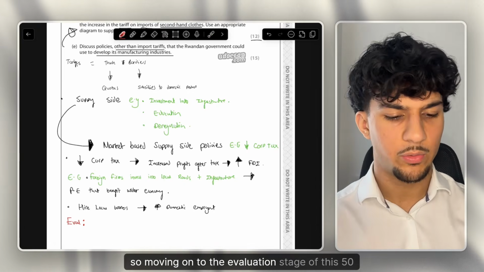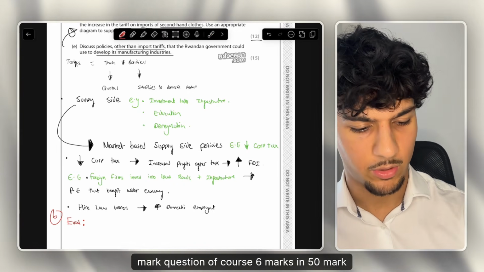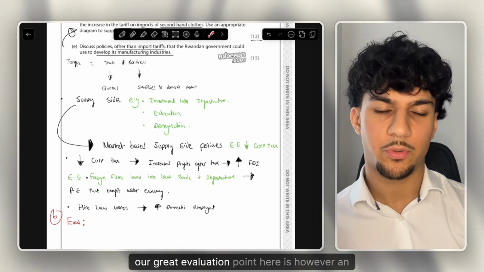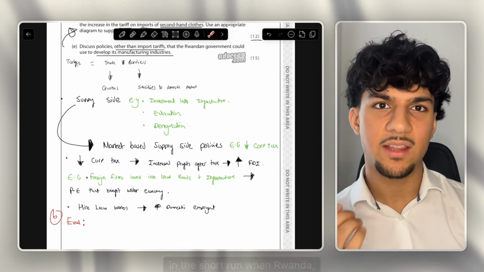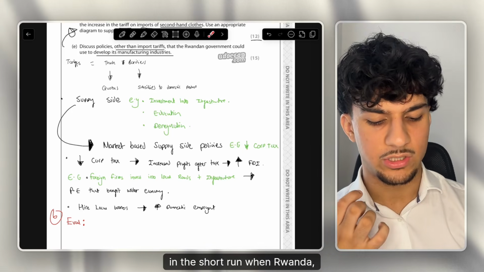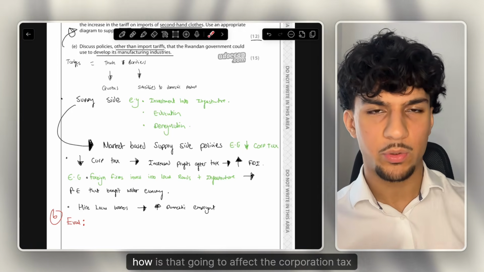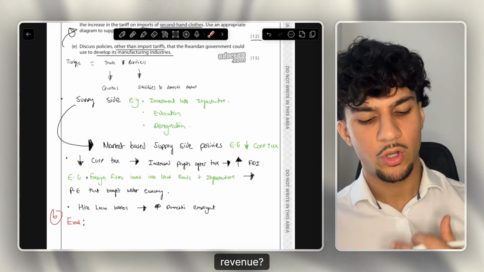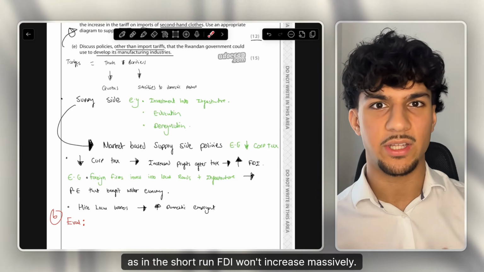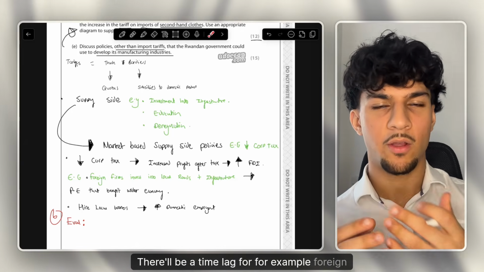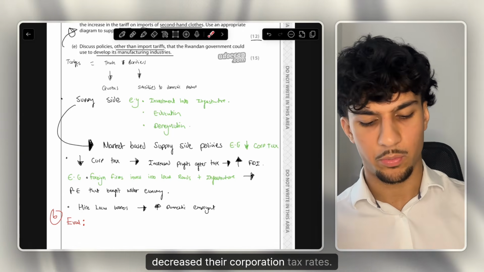Okay, so moving on to the evaluation stage of this 15 mark question. Of course, 6 marks in 15 mark questions are for evaluation. A great evaluation point here is that this depends on the time frame. In the short run, when the Rwandan government decreases its corporation tax rate, how is that going to affect the corporation tax revenue? Of course, in the short run, FDI won't increase massively. There'll be a time lag for foreign investors to realise that the Rwandan government have decreased their corporation tax rates.